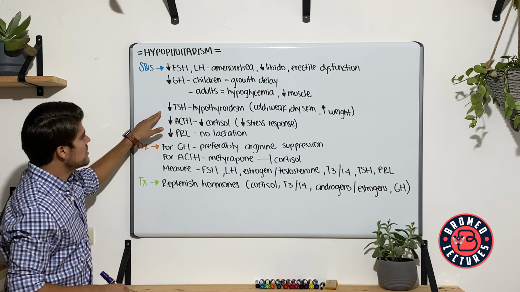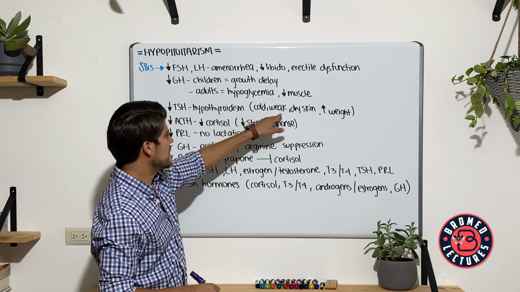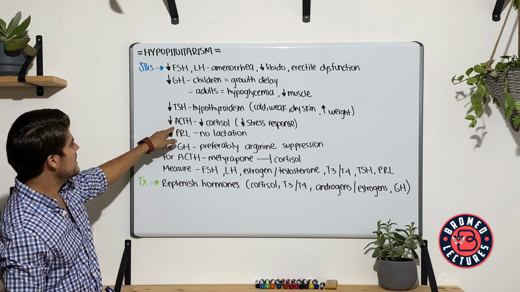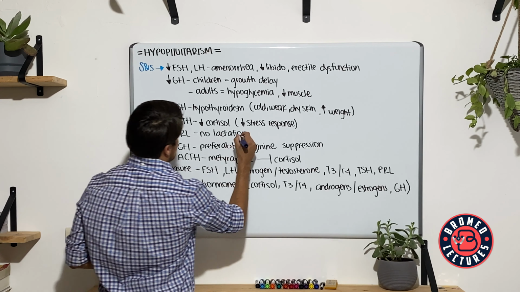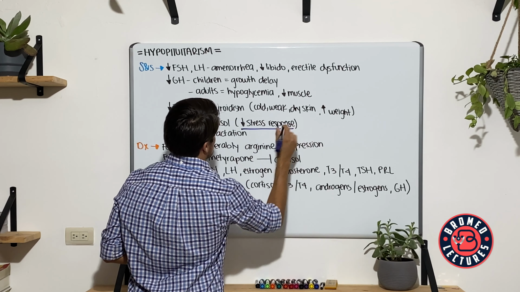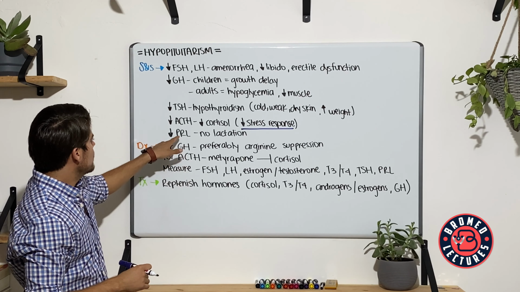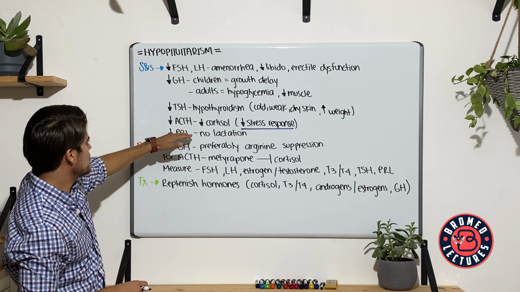For TSH, you have the hypothyroidism symptoms. This is the patient that is cold, weak, with dry skin, and with increasing weight. For ACTH, this is the loss of cortisol, but remember that this only develops if the patient has a stress situation. Low prolactin, no lactation, and that's going to be for these hormones.